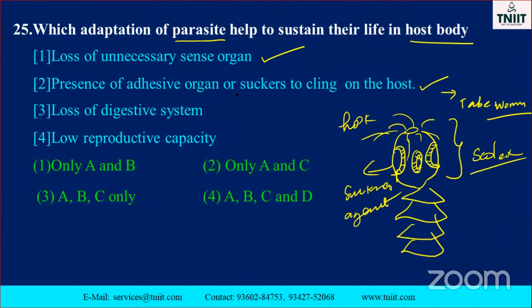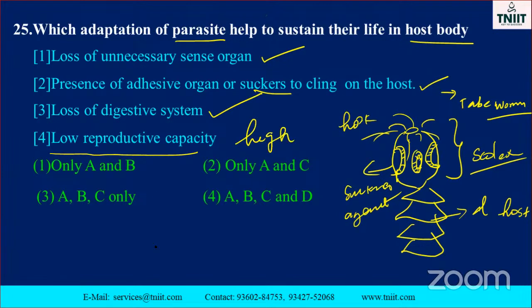So many times they have asked about this part. There is a sucker part that clings to the host. And loss of digestive system, yes, it does not have a digestive system. That's why it depends upon its host for food. That is very, very important. So the third one is also correct. But low reproductive capacity is the wrong one, it has a high reproductive capacity. So the answer is which one? The third option is correct. A, B, C are correct. The last one is the wrong answer.